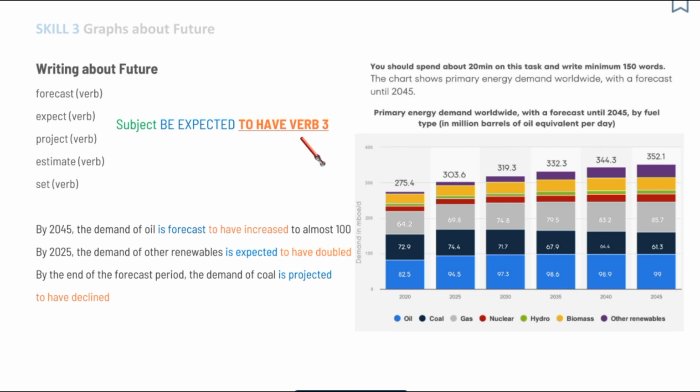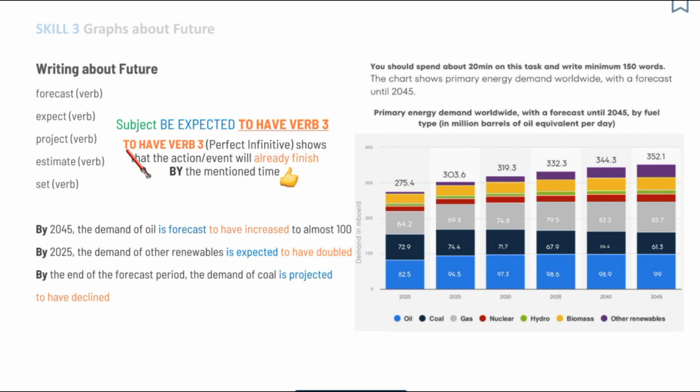So what is going on here? What is this to have verb 3? Well, this structure, to have verb 3, like to have increased, is called perfect infinitive. And in our case, it shows that the action or event will already finish by the mentioned time. And like I said, this grammar is really advanced. That's why there is this cute thumb here.